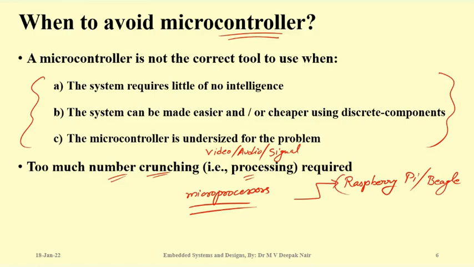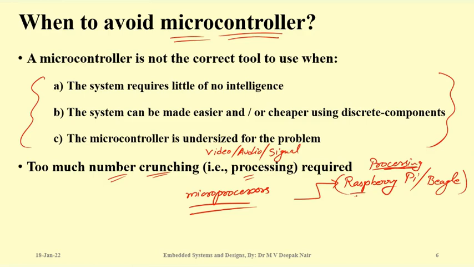These are mostly used for processing. You should not always jump to these boards because they are costly or because they can do lots of mathematics for you. No, sometimes microcontrollers are more of a helping hand, or they are cheaper, they are faster in many of the tasks, or easier to program many times.